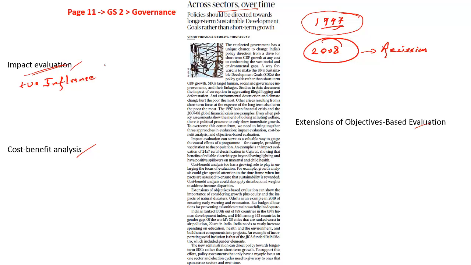Now let's look at another one called cost benefit analysis. Let me again explain this particular concept with reference to an example. So hunger is a major problem in India. So hunger has to be reduced. So the government of Karnataka recently came up with a program called Indira Canteen. So what is this Indira Canteen?